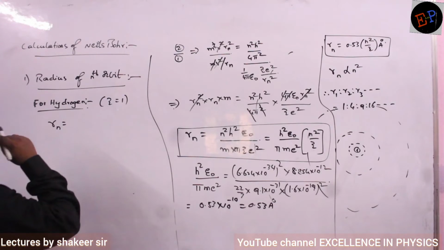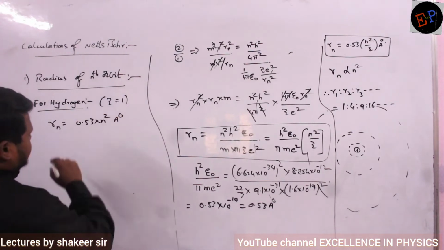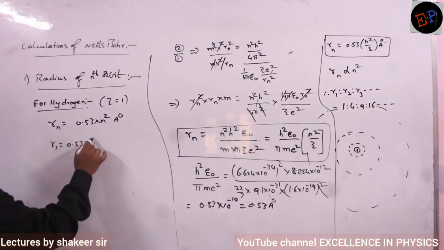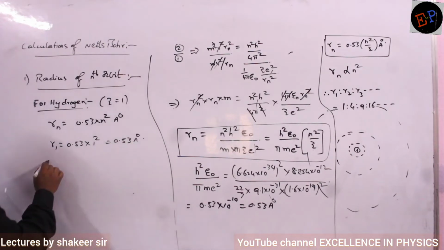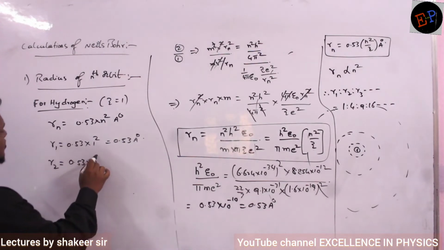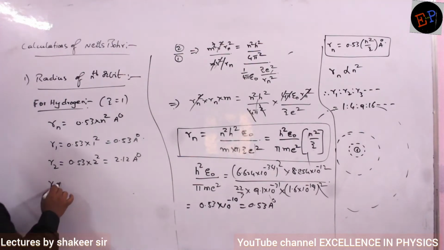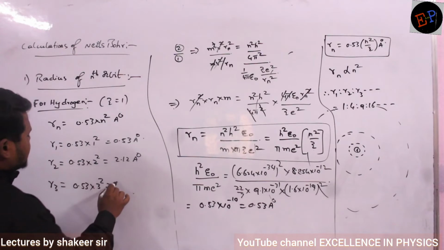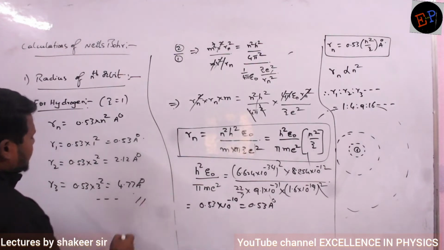Rn is equals to 0.53 multiplied by n square angstrom. So R1 is how much? 0.53 into 1 square, which is equals to 0.53 angstrom. Radius of the second orbit of hydrogen is how much? 0.53 into 2 square, which is equals to 2.12 angstrom. Radius of the third orbit of hydrogen is how much? 0.53 into 3 square, which is equals to 4.77 angstrom. So like this you can go on doing the calculations.